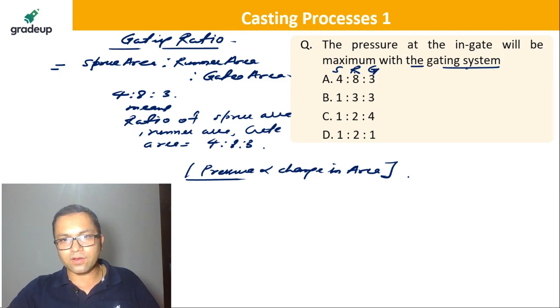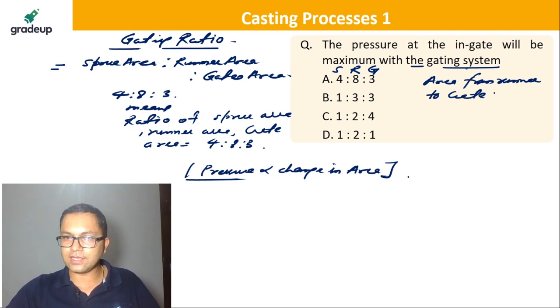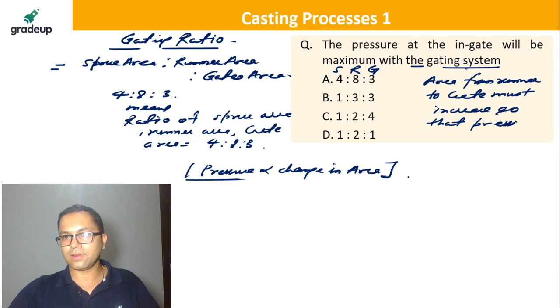So the area from runner to gate should increase so that pressure increases.